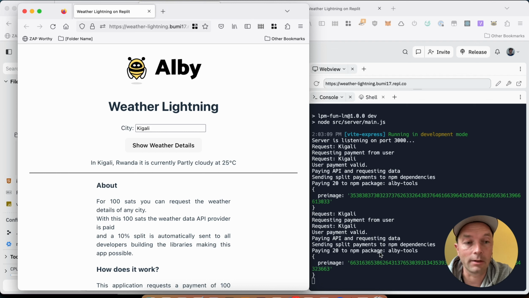So the NPM package developers, when publishing their packages, simply add the funding information to the package JSON, and from there this application reads it out and sends these payments over. That's basically it. That's completely programmable money, programmable open source money, deeply integrated in the Replit platform.